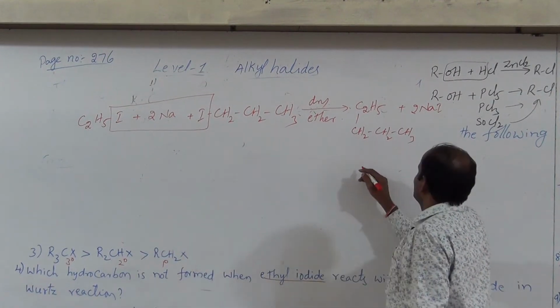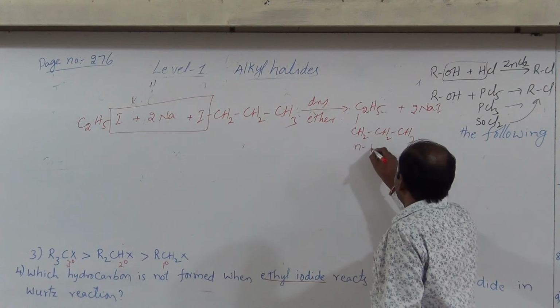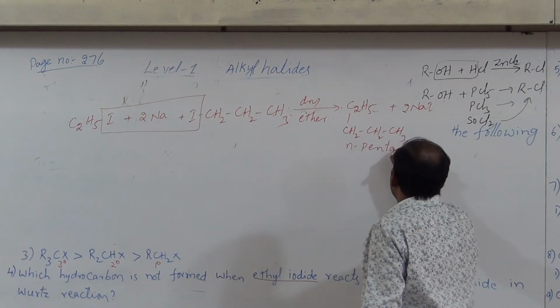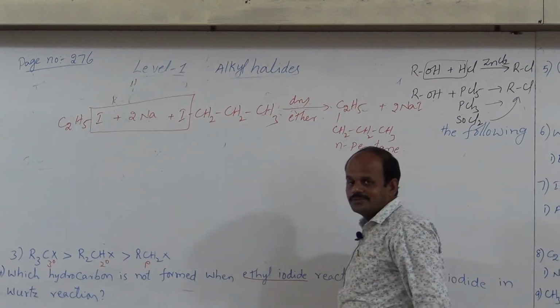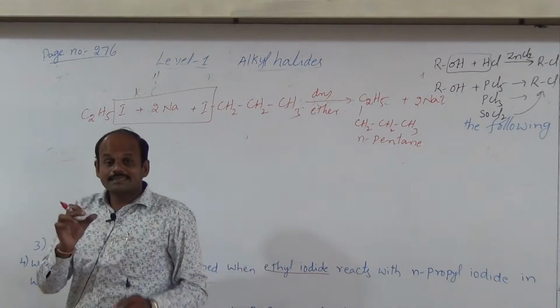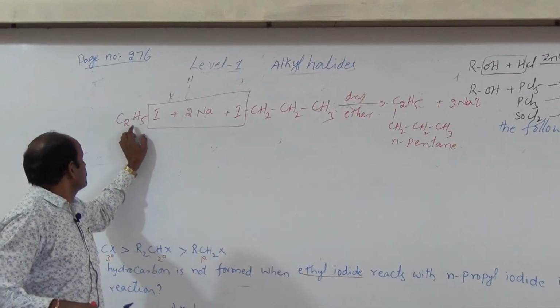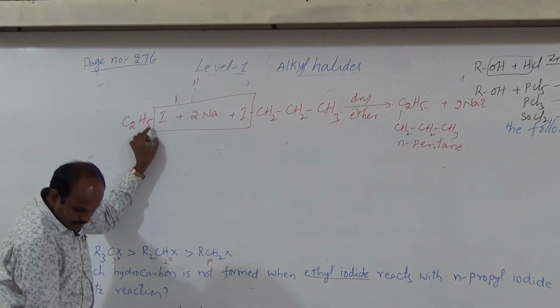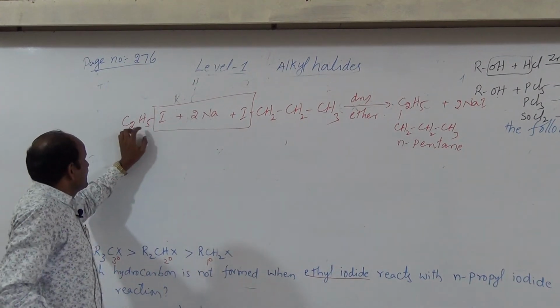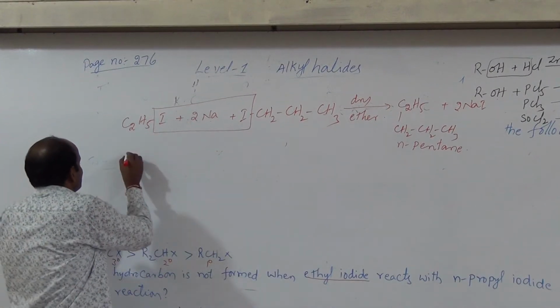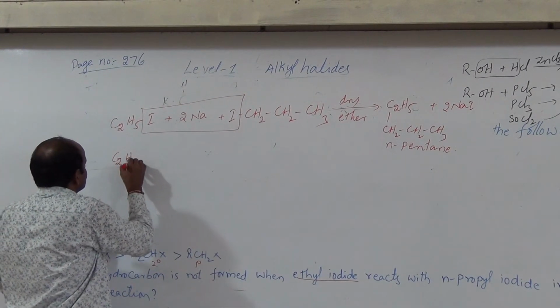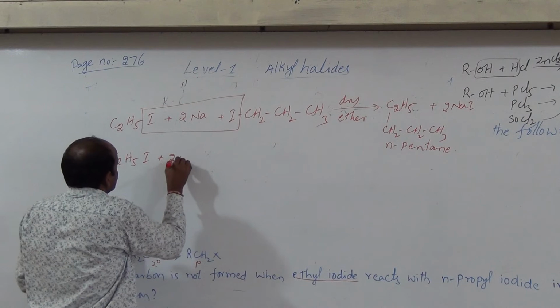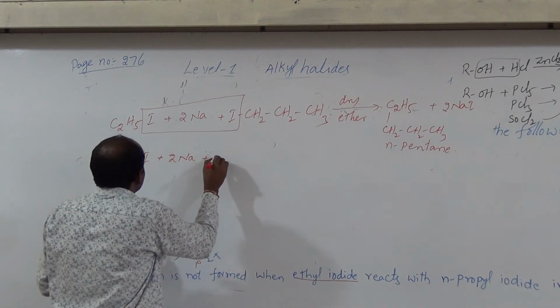So, total how many carbons are there? 5. Hence, it is N-pentane. So, N-pentane is formed. If you take an excess amount of this C2H5I, that is ethyl iodide, then 2 moles of ethyl iodide can react, because there is no limit given.